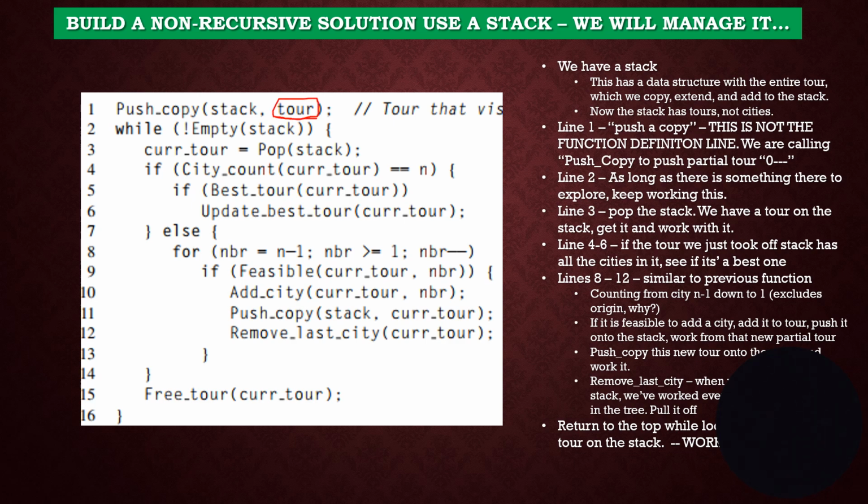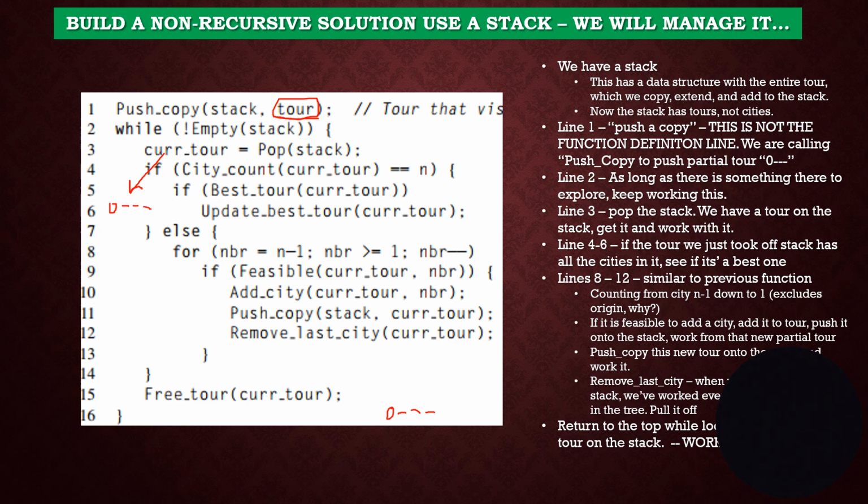So up here in line 1, we come in and we say, okay, push a copy. This is not a function. We're calling push copy to push when we start, to push the partial tour 0 dash dash dash on. So we start the stack with, I'm going to go down here, 0 dash dash dash. That's what gets put on the stack when we come into line 1. As long as there's no empty stack, we're going to say the current tour. And now up here, I'm going to have my current tour right here. So my current tour equals 0 dash dash dash.